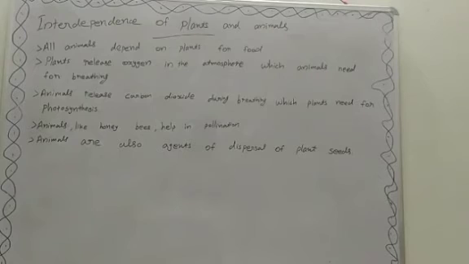Interdependence of plants and animals. All animals depend on plants for food. Plants release oxygen in the atmosphere which animals need for breathing. Animals release carbon dioxide during breathing which plants need for photosynthesis. Animals like honeybees help in pollination. Animals are also agents of dispersal of plant seeds. Thus we can say that both plants and animals are interdependent.